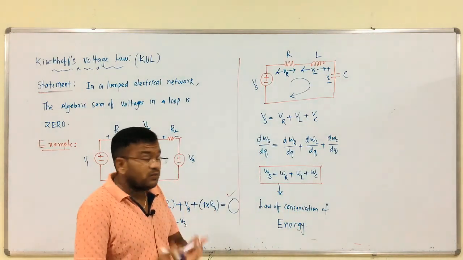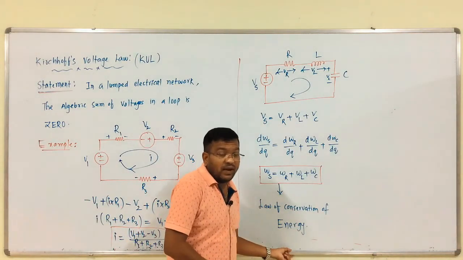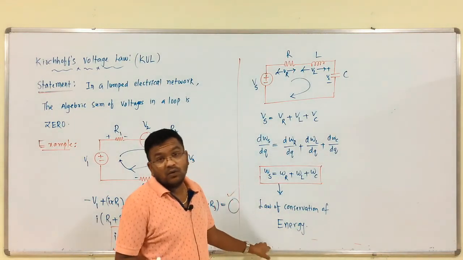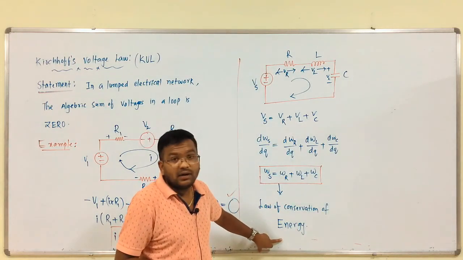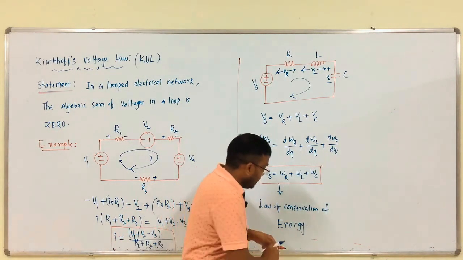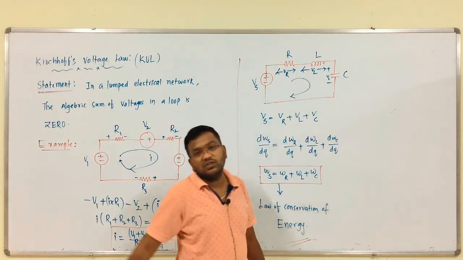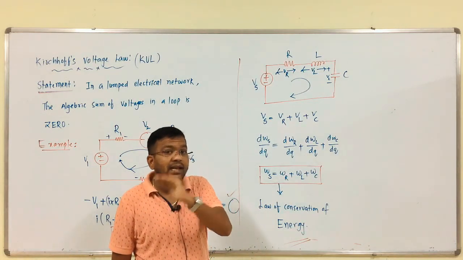KVL should follow the law of conservation of energy, while in the case of KCL it should follow the law of conservation of charge. Now, KVL follows the law of conservation of energy. This is a very important observation. Okay, you should write the differences between KCL and KVL. That's it.